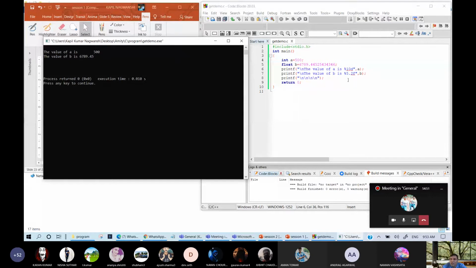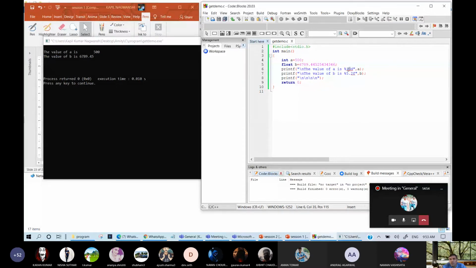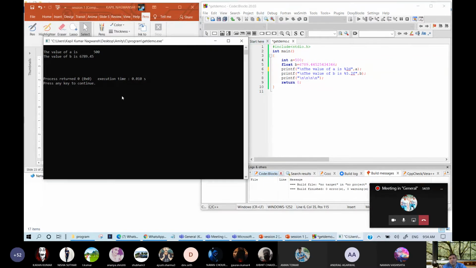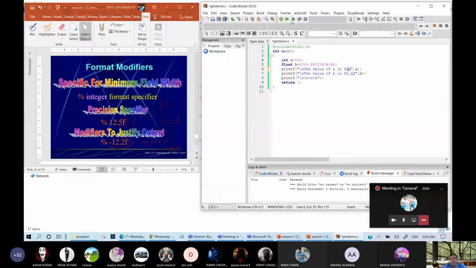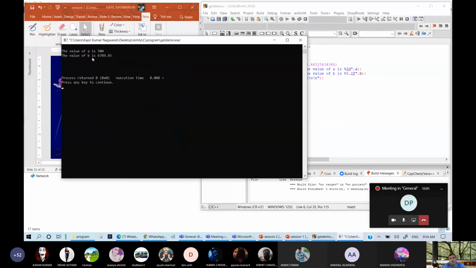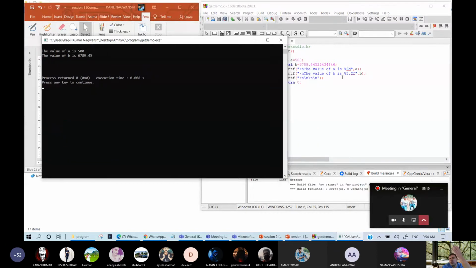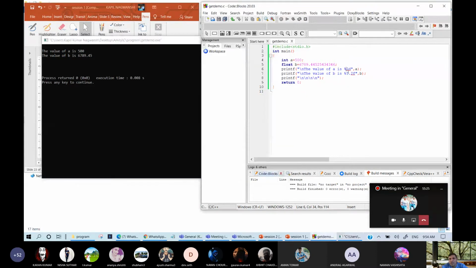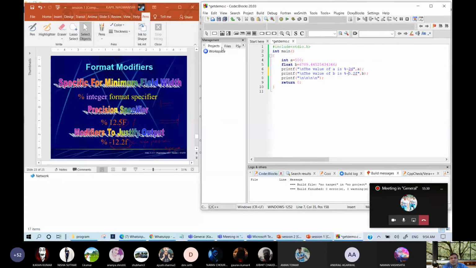Let me write this as 2. Now let us see what will happen. Because no spaces are there, automatically the whole number it needs to print, so this is without any space. If I write 3 also, and if I write 2 also, the same answer will come. If you want to justify this answer, just put minus and then see the answer.